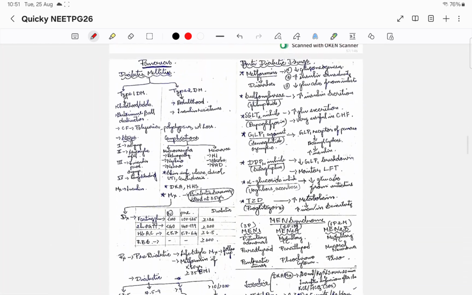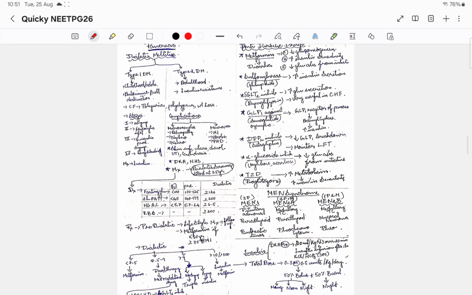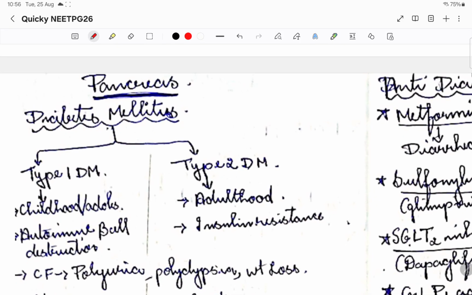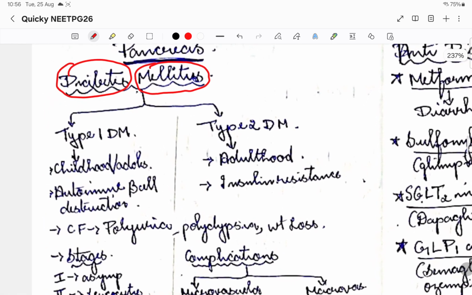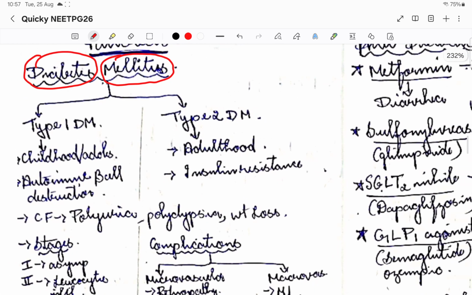Now we'll move on to the pancreas and all the diabetes management that we are supposed to do. So now we'll go on to diabetes mellitus. With respect to diabetes mellitus, as I told you, diabetes means letting go, whereas mellitus means honey or a sweet liquid. So we are letting go of the sweet liquid. What are the two types of diabetes mellitus? Type 1 diabetes mellitus and type 2 diabetes mellitus.